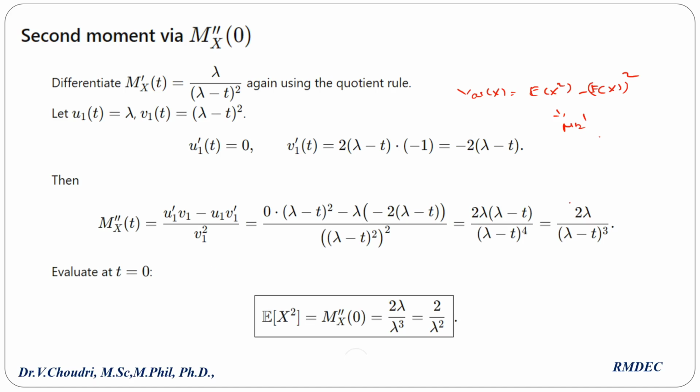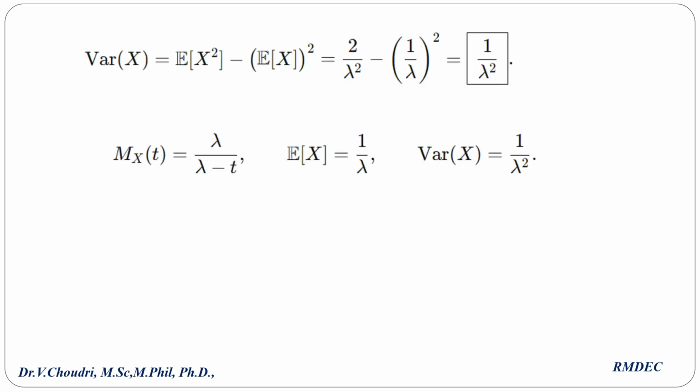Now substitute t equal to 0. What happened? 2 lambda by lambda cube. So the answer is 2 by lambda square. This is only for E of x square. Now the variance of x formula: E of x square is over, E of x we already know. Substitute here 2 by lambda square minus 1 by lambda whole square, equal to 1 by lambda square. Hence mx of t, the MGF, equal to lambda by lambda minus t, mean value equal to 1 by lambda, variance of x equal to 1 by lambda square.